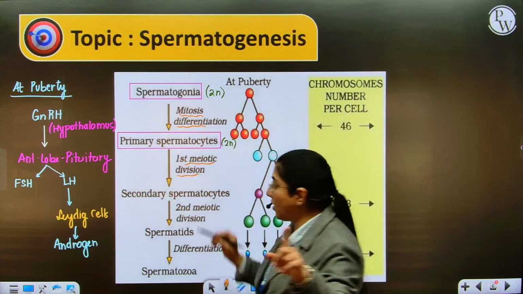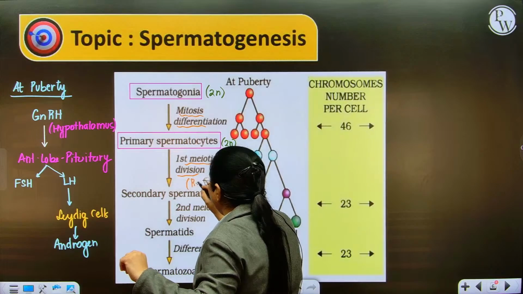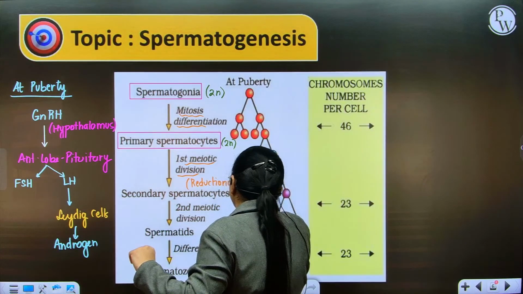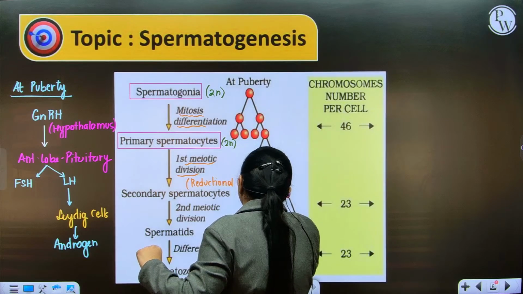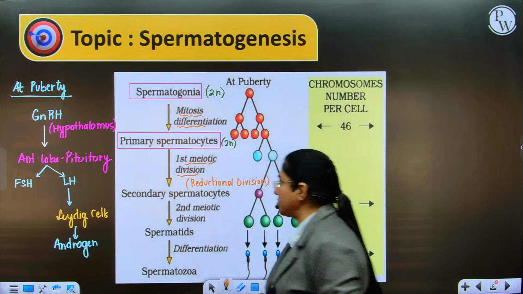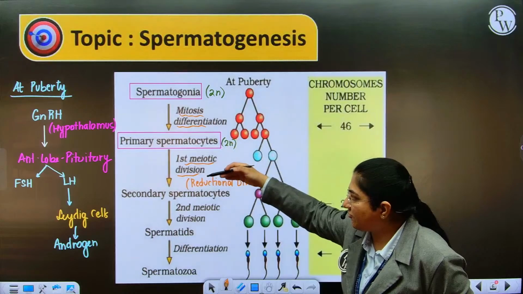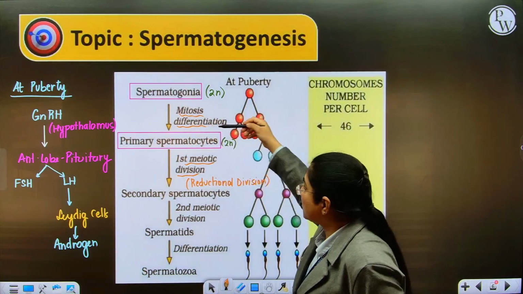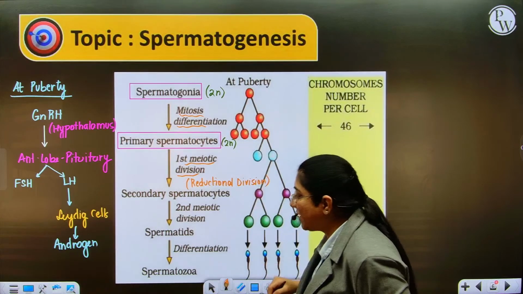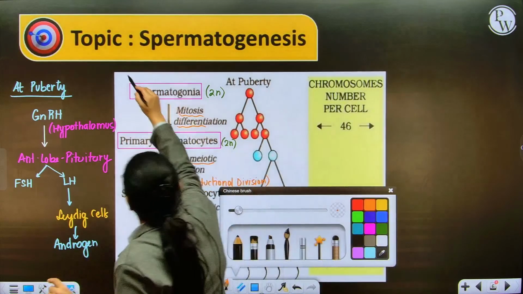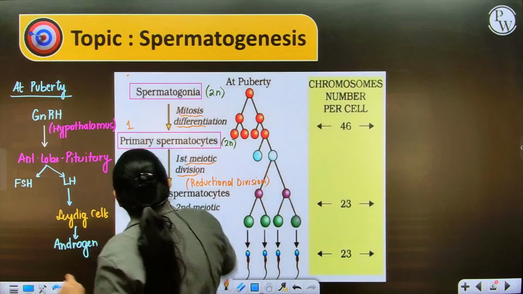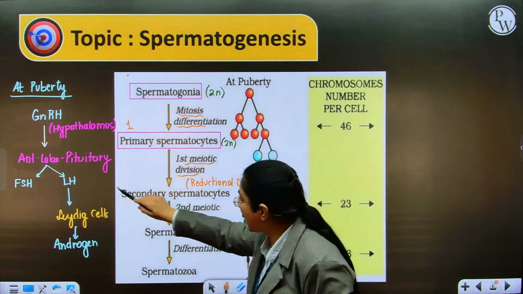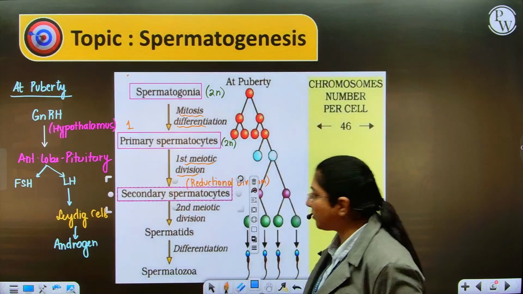The first meiotic division, if you remember, is reductional division. Link it with your cell division chapter. When it undergoes the first meiotic division, the primary spermatocyte, which was a diploid cell, say for example we have one primary spermatocyte, will now form secondary spermatocytes.